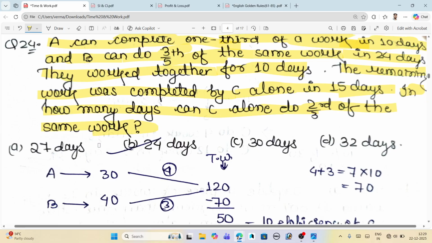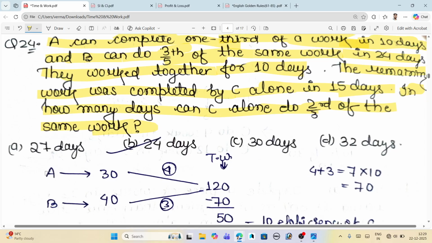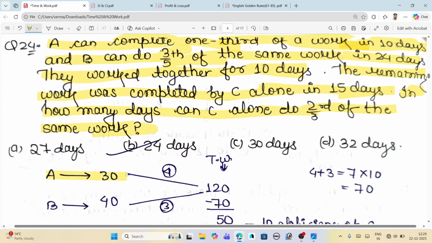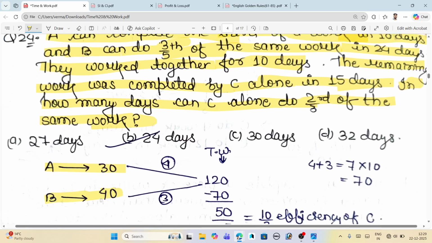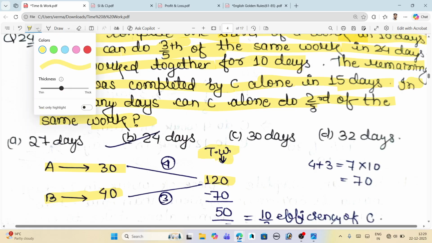So in our mind we have already calculated that A can complete the work in 30 days. You know how I calculated: 1 by third of a work in 10 days, then multiply by 3, A can do the complete work in 30 days. In the same manner B completes the work in 40 days. Now I'll take the LCM of 30 and 40, we will get 120. What is 120? 120 is the total work, and the efficiency of A is 4.